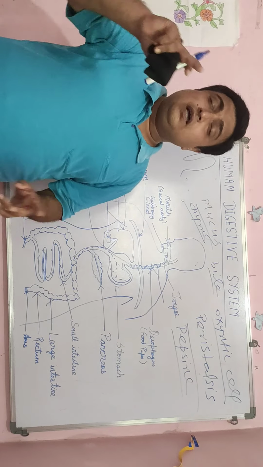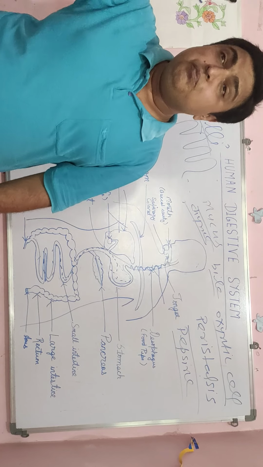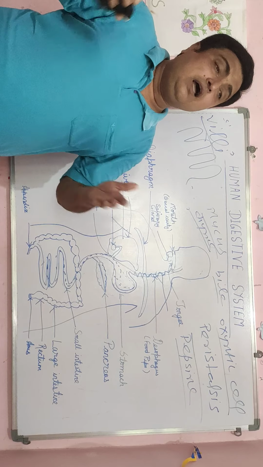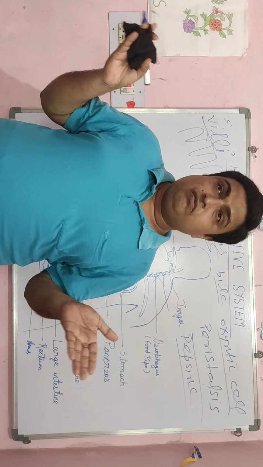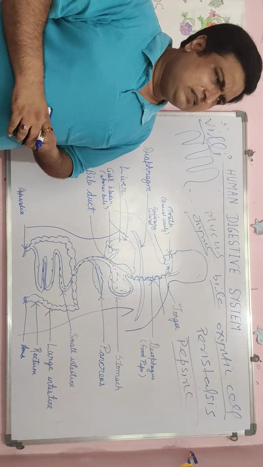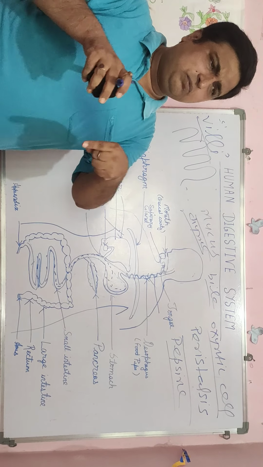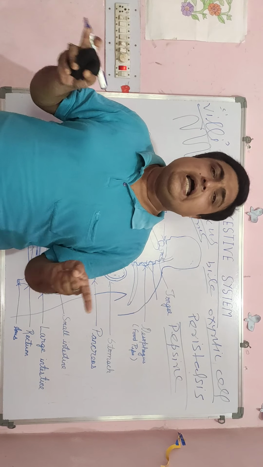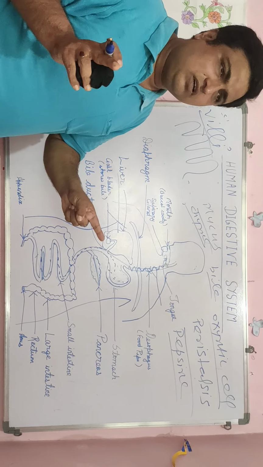Then what happens? These food substances mix with blood, and in the blood respiration takes place, and the food is utilized for various purposes, various activities. You know that absorbed food substances utilized for various activities is known as what? Assimilation. So assimilation is also completed.